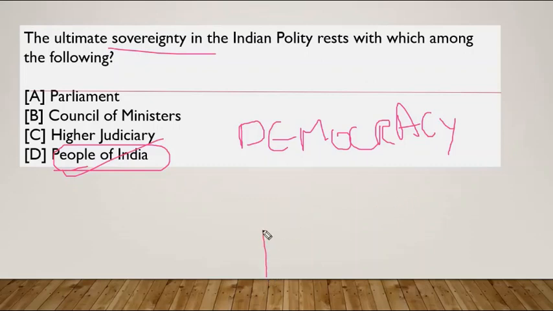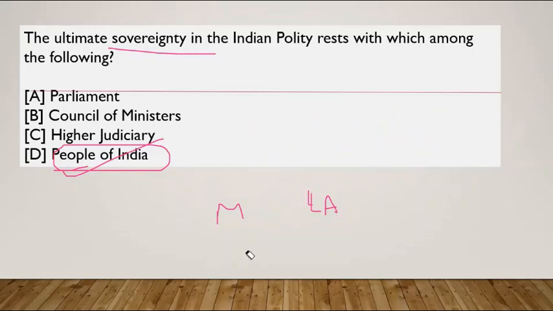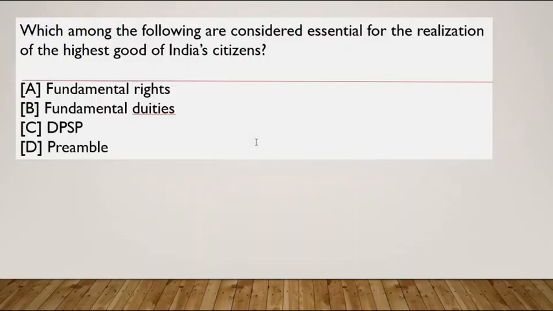We select the ministers like MPs and MLAs, and they represent us. Since the population is very high and not all people can take the decisions, we select these MPs and MLAs, and they handle the different problems of the country. So this is how democracy works. So the ultimate sovereignty lies with the people of India.